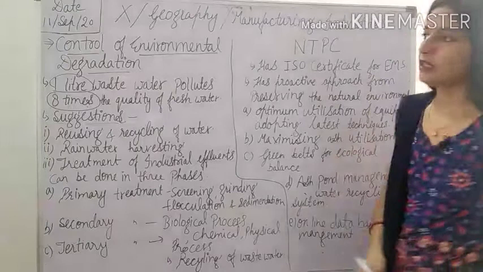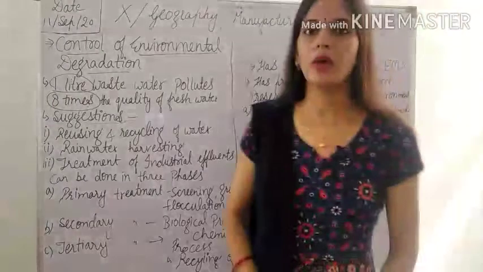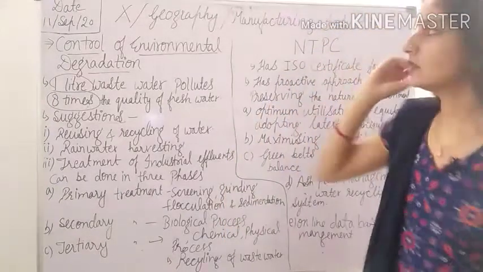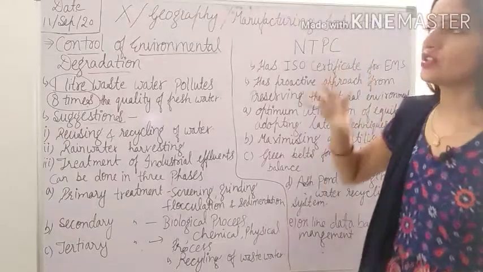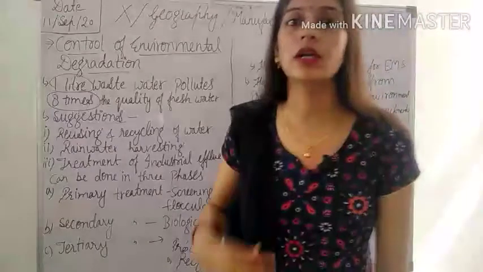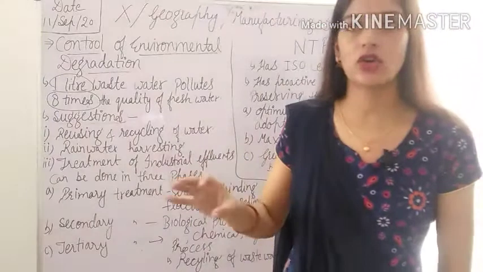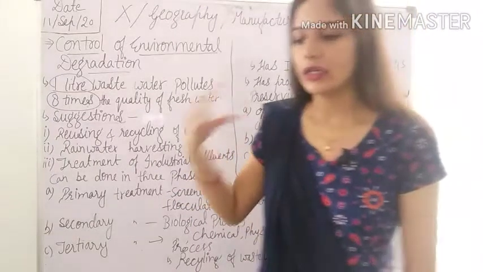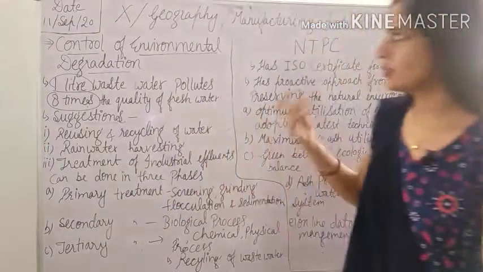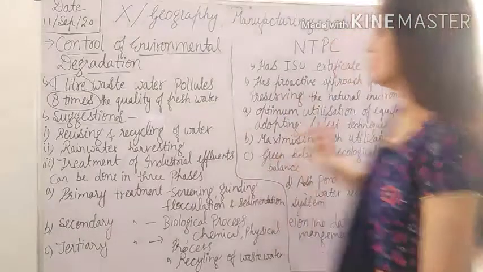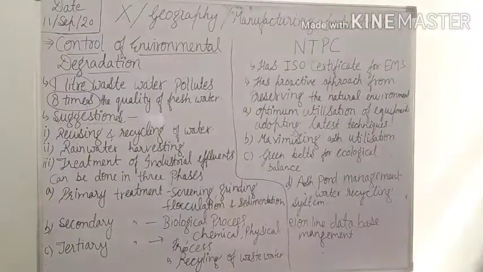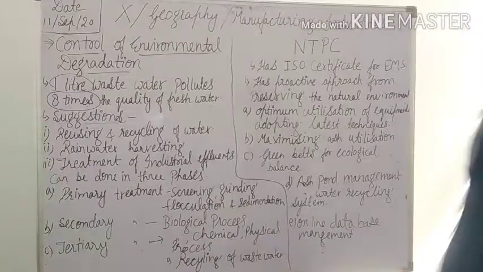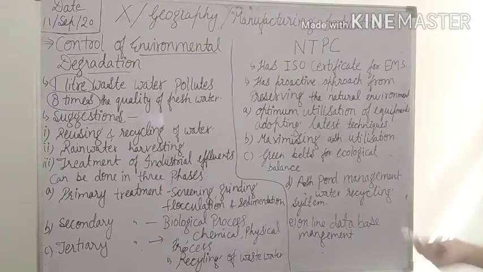It is a non-governmental body, and it provides a certificate which ensures that this particular organization is not going to deplete or be harmful for the environment. EMS means Environment Management System.